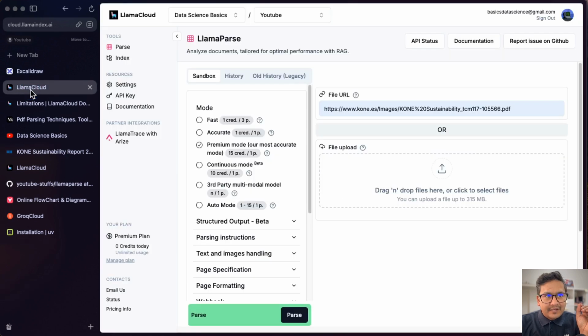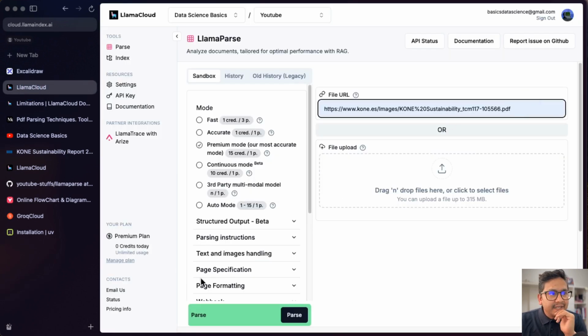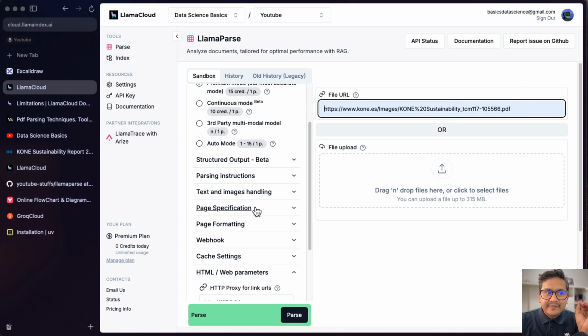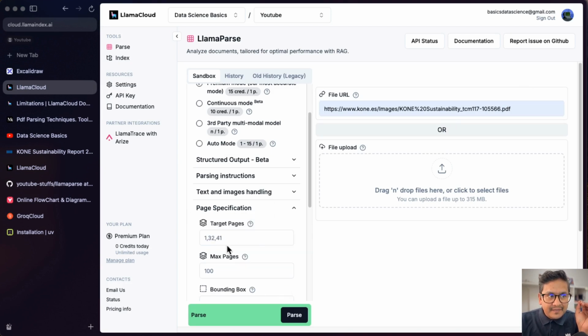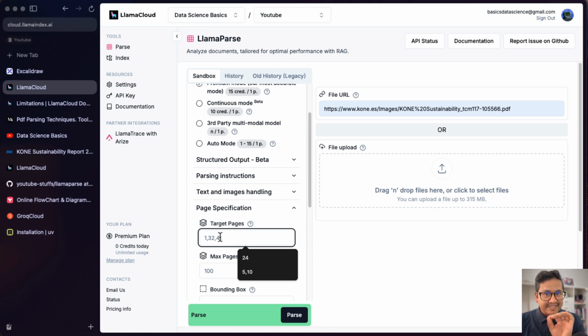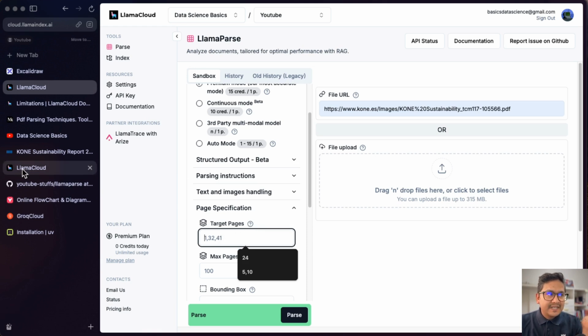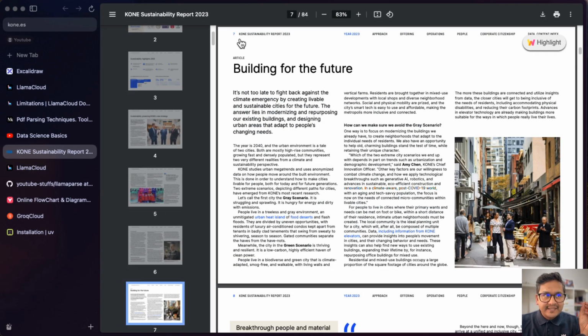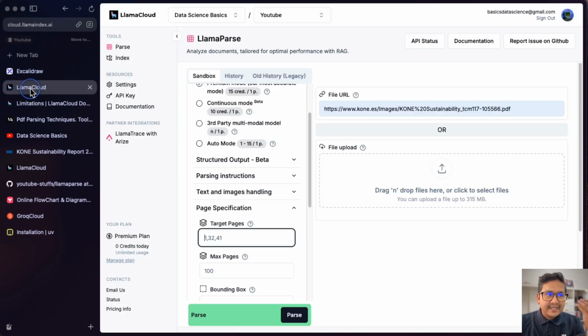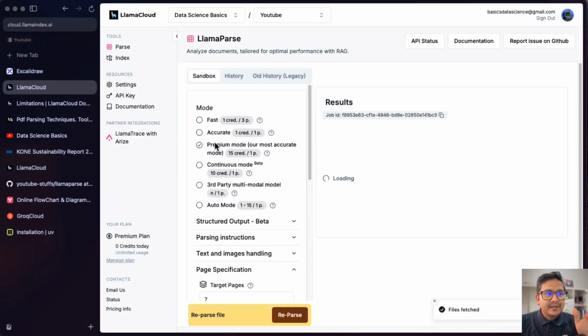If I go to the Llama Cloud, I have this HTML here. So what I can do is page specification. I will go here and write page 7. But one thing to remember here is that it starts with 0. If you hover on top of it, it will say here that pages are numbered starting at 0. Just to show you an example, because that might sometimes be confusing, because this is page 7, right? Let's first do exactly 7. I will do 7, parse, and this is the premium mode.